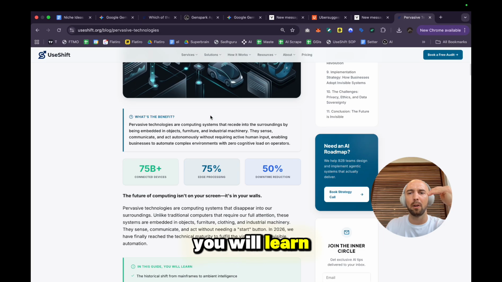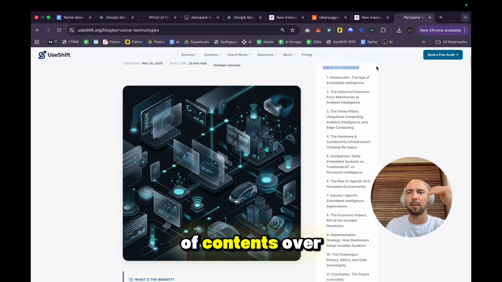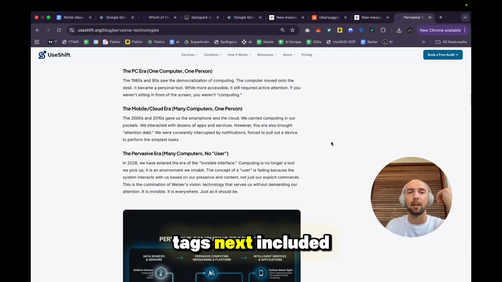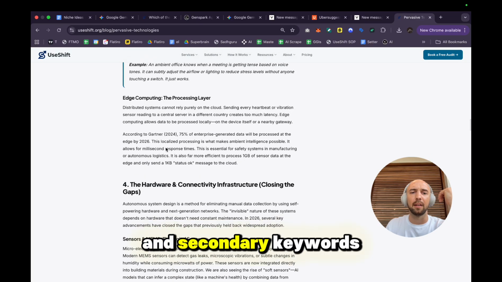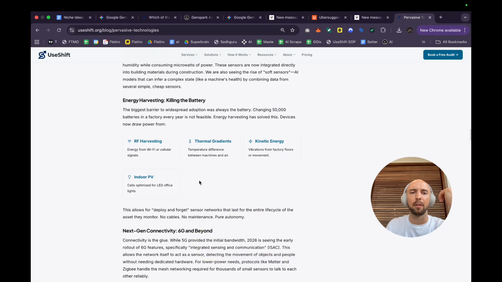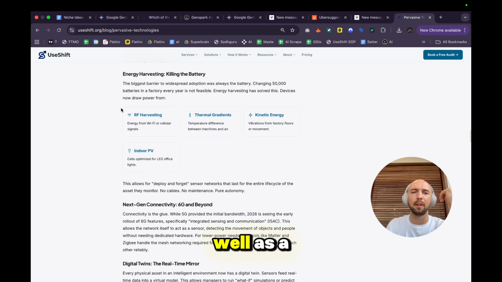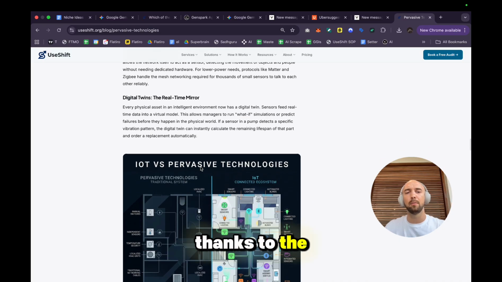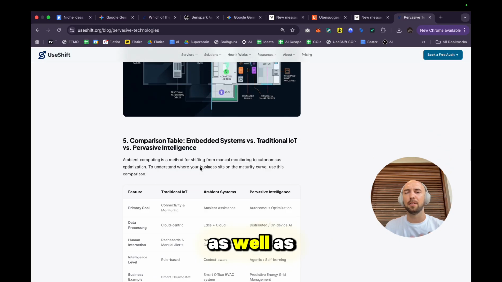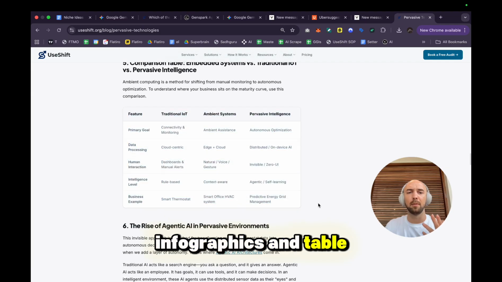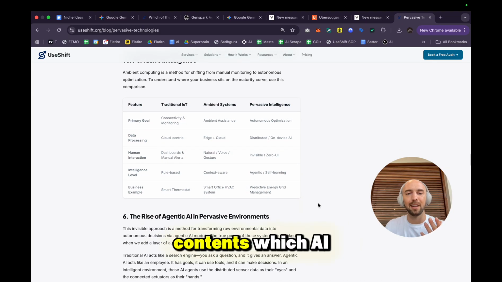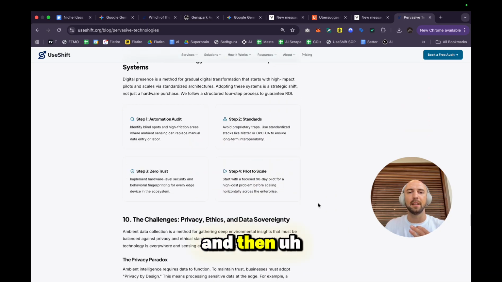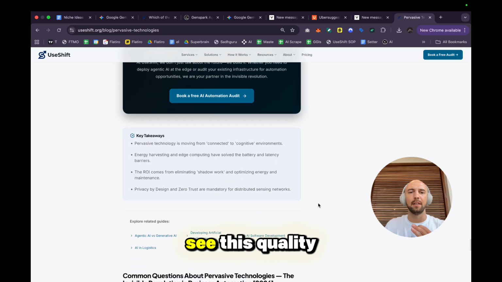In this guide, you will learn. There's a table of contents over here, and there are images with alt tags, and secondary keywords all across the article, as well as little things like this. They're auto generated. That's all thanks to the workflow that I have created, as well as infographics and table of contents, which AI search engines also love. And then yeah, you can see this quality, right?